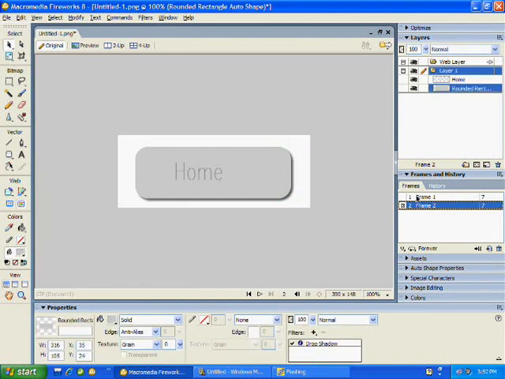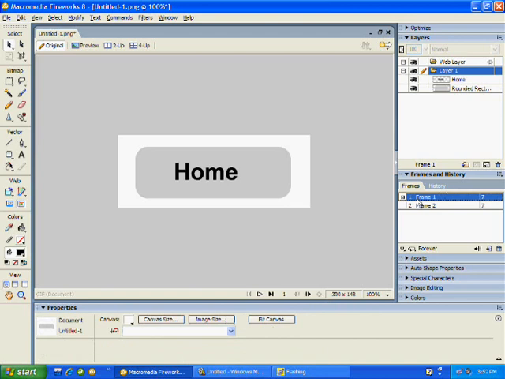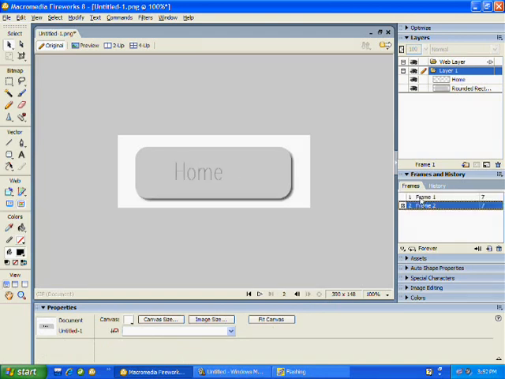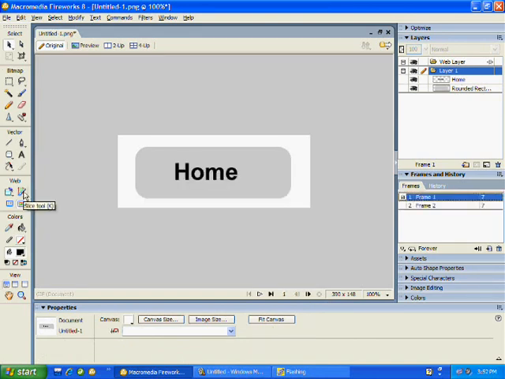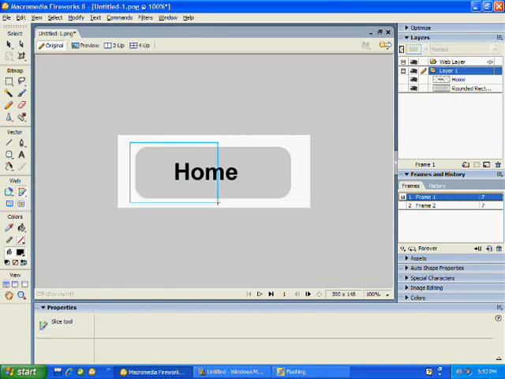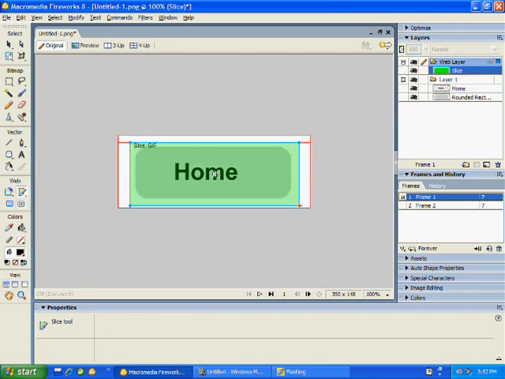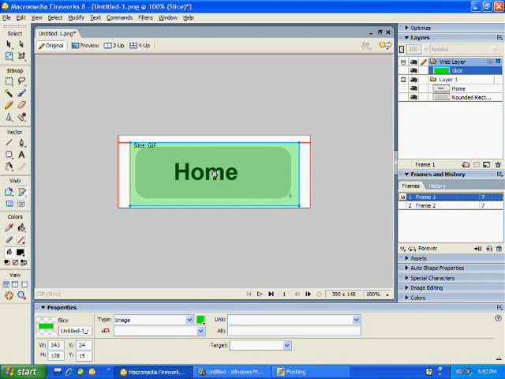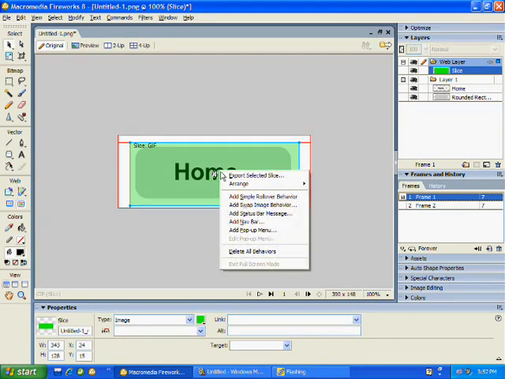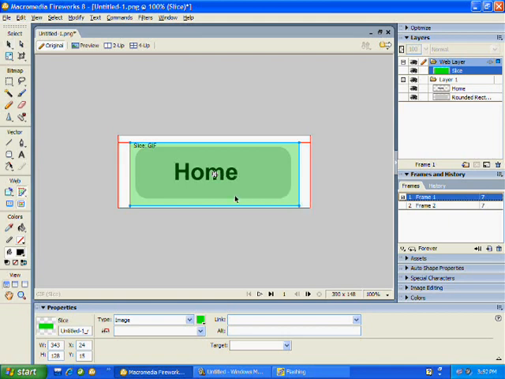Okay, so now you're going to have to come back to frame 1 and now grab over here under the web panel, slice tool. Click on that. Now draw a great big slice over here. Okay, that just barely covers it. Now when that slice is up, right click on it, add simple rollover behavior.